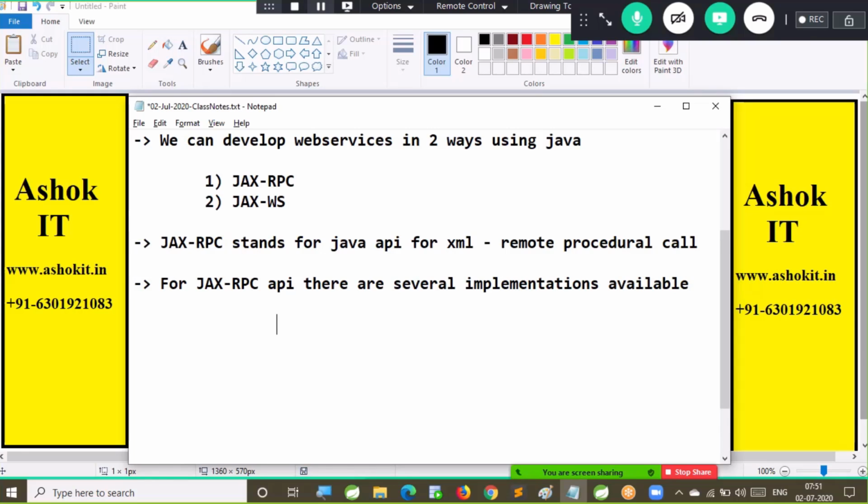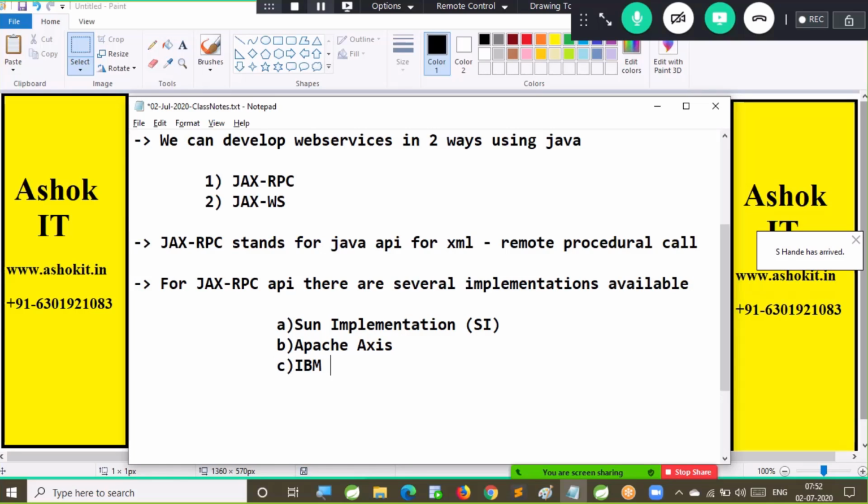Now what are those implementations? One is the Sun implementation. Sun Microsystem provided the API and Sun also provided an implementation. The Apache organization also provided an implementation, which is called the Apache Axis implementation. IBM also provided one, the IBM WebSphere implementation.